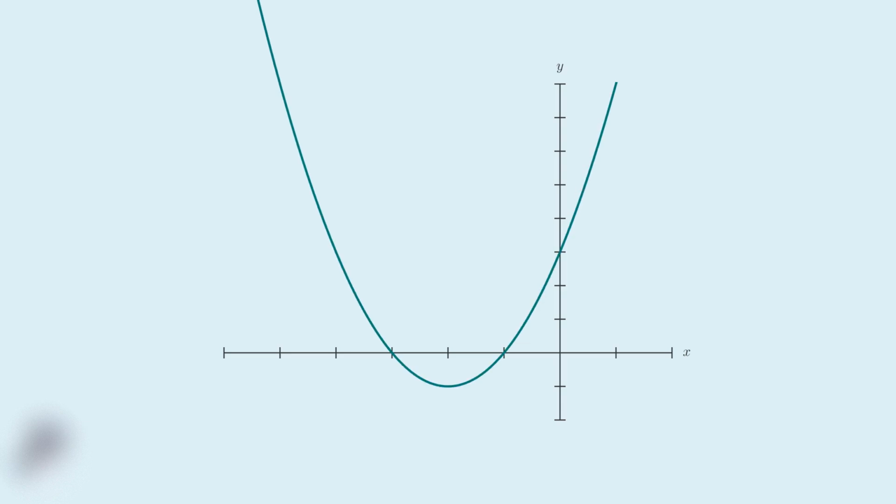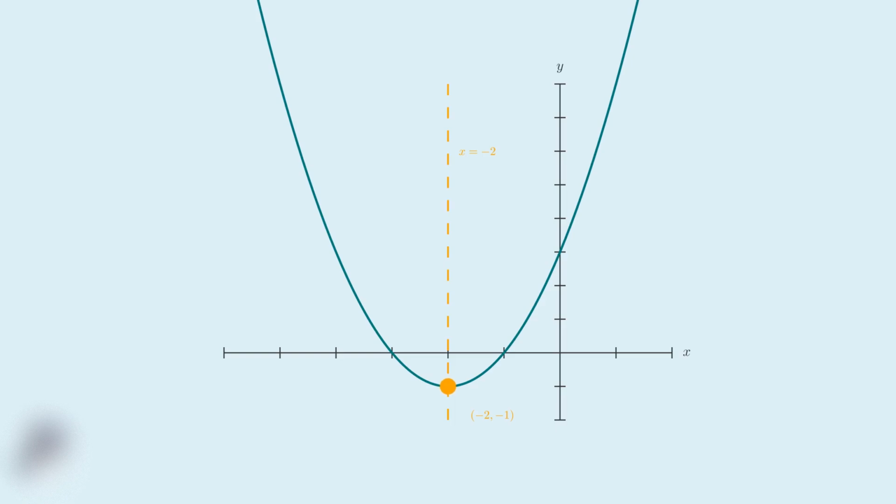Now let's visualize this on a graph to see how the vertex and axis of symmetry look on the actual parabola. Here's our parabola for y equals x squared plus 4x plus 3. Notice how it opens upward since our coefficient a is positive. Here's our vertex at the point negative 2, negative 1. This is the lowest point of the parabola since it opens upward. And here's the axis of symmetry, the vertical line x equals negative 2. Notice how it passes through the vertex and divides the parabola into two mirror image halves.